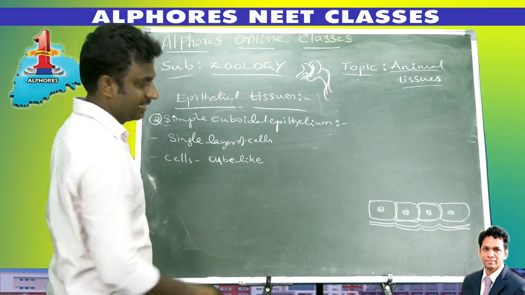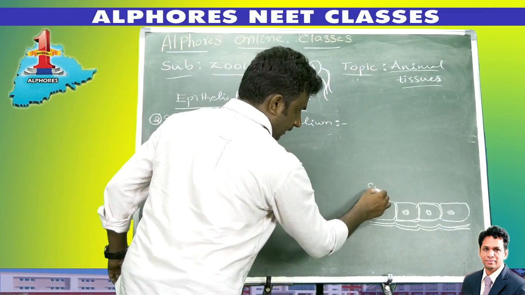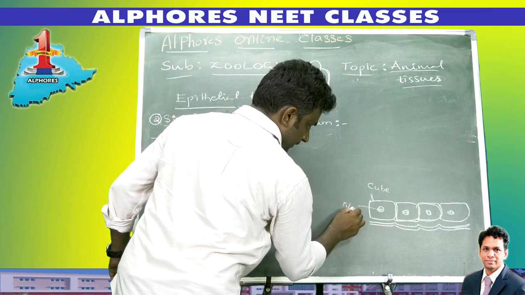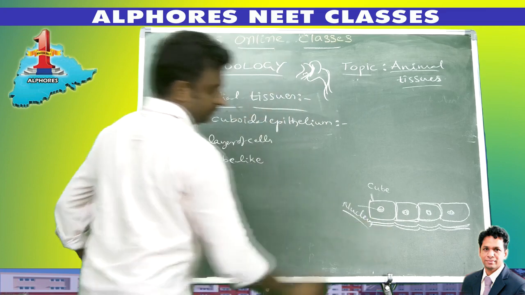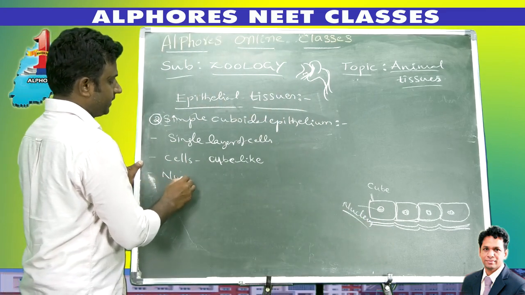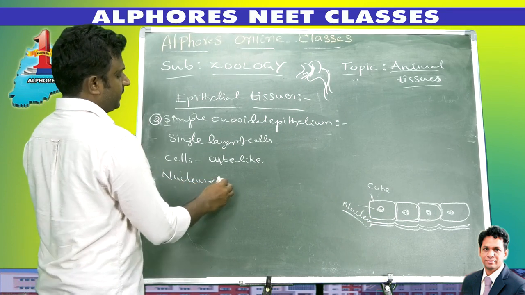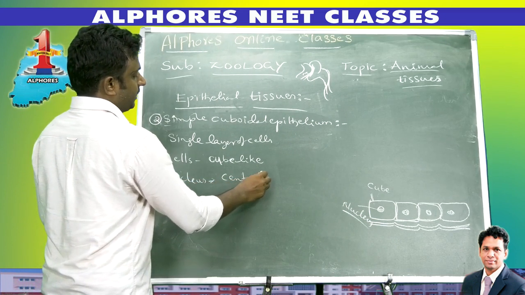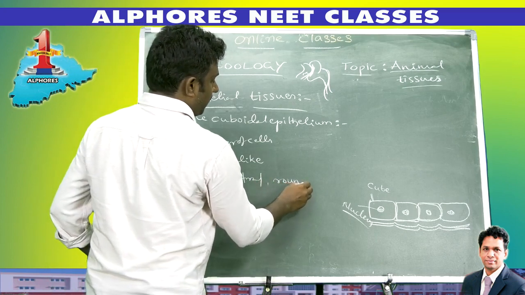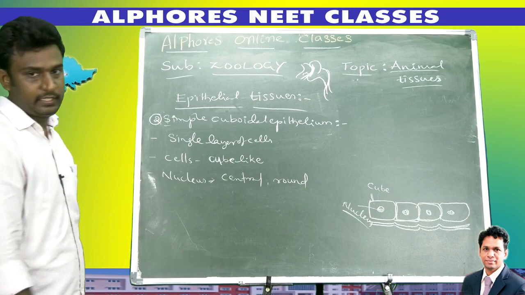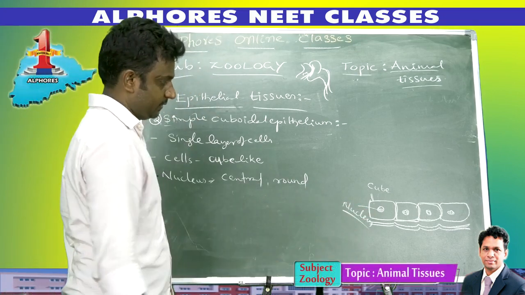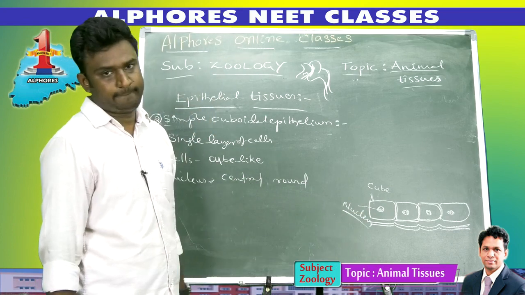These cells look cube-like, and the nucleus is present in the center. The nucleus is round or spherical, and it rests on the basement membrane.